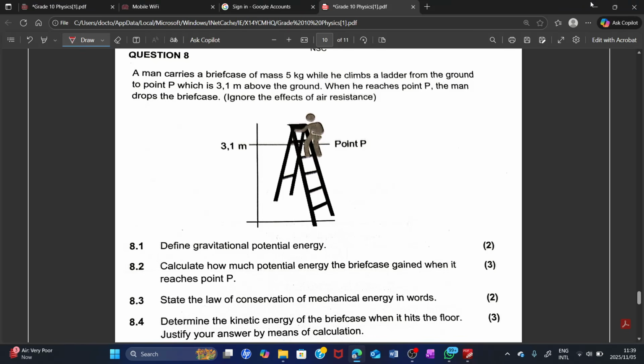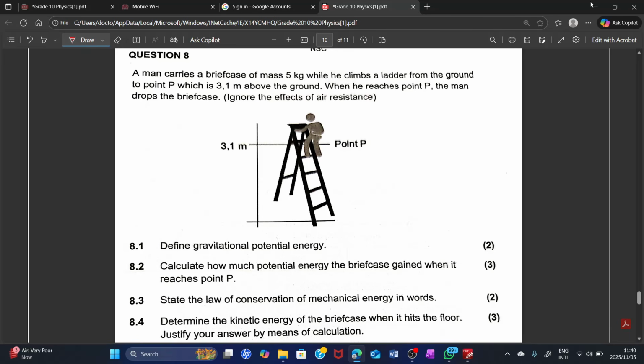All right, learners, in this question, we're going to look at energy, potential energy, kinetic energy, mechanical energy. That is what we're going to look at in question 8. A man carries a briefcase of mass 5 kg while he climbs a ladder from the ground to point P, which is 3.1 meters above the ground. When he reaches point P, the man drops the briefcase. Ignore the effects of air resistance.